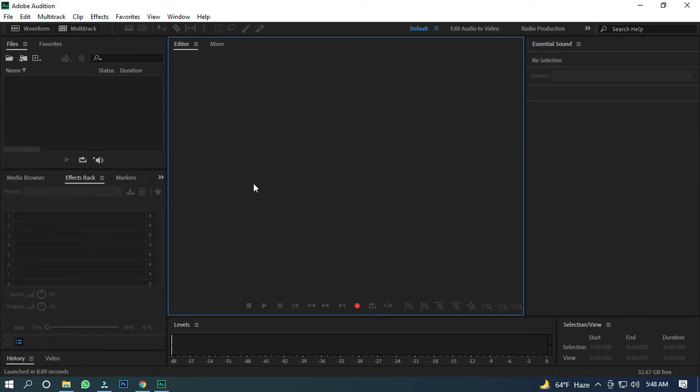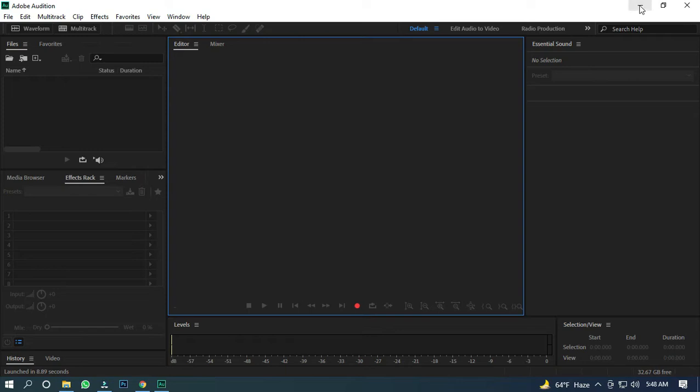Okay, so this is the basic interface of Adobe Audition, and now I am going to show how to remove noise from an audio track. I have already recorded a sample audio track which has a bit of noise.